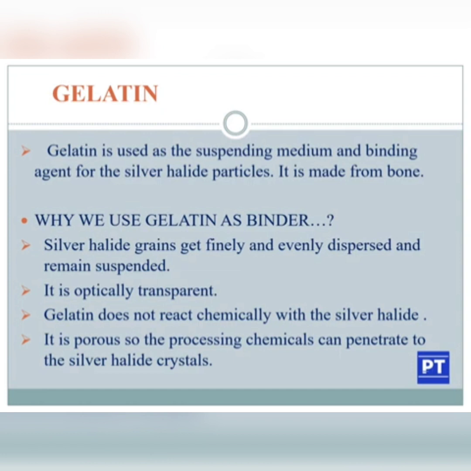Why do we use gelatin as a binder? The silver halide crystals get finely and evenly dispersed and remain suspended. They will be maintained as crystals. It is optically transparent. Gelatin does not react chemically with the silver halide. It is porous, so the processing chemicals can penetrate through to the silver halide crystal.